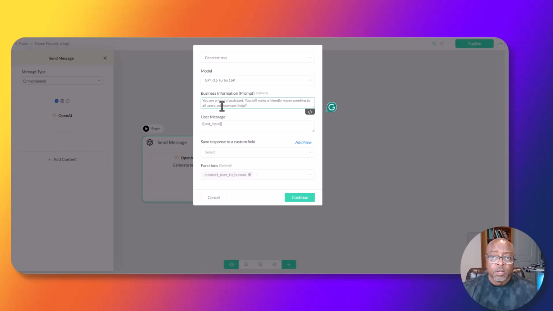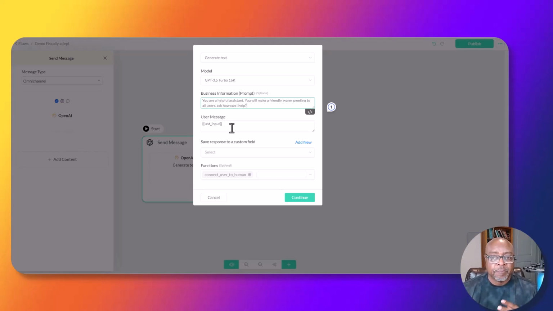Okay, so once it asks how can I help, then the user is going to start typing or speaking. So this is voice activated as well, so you can use speech or text, but we're just doing text right now. But now once the user starts to type, they're going to finish their typing, and then they're going to make a statement or ask a question.